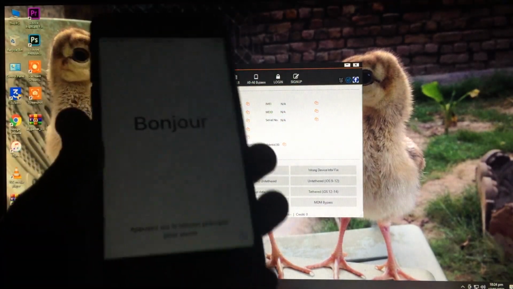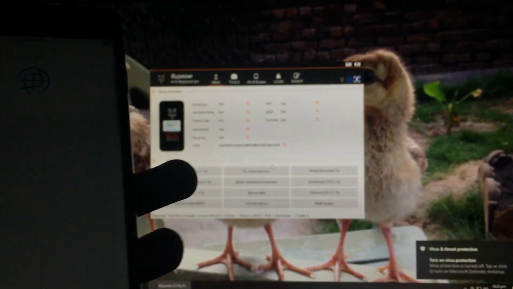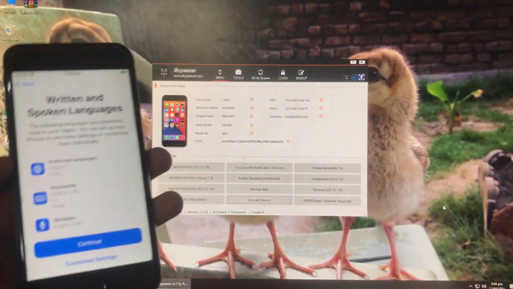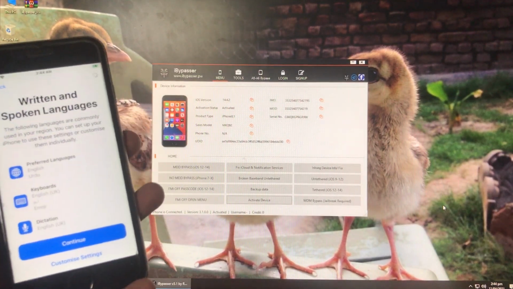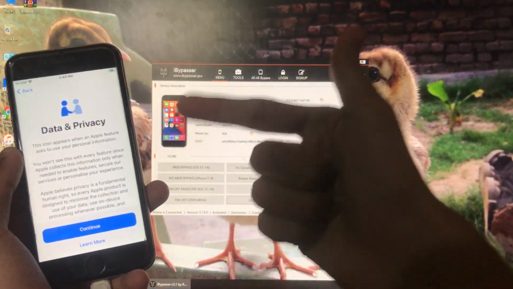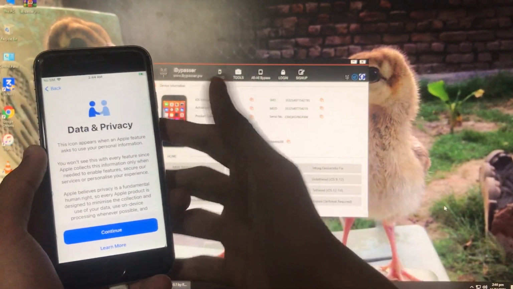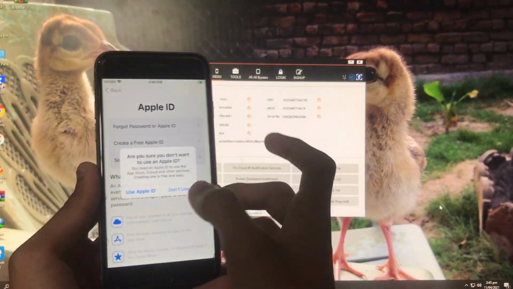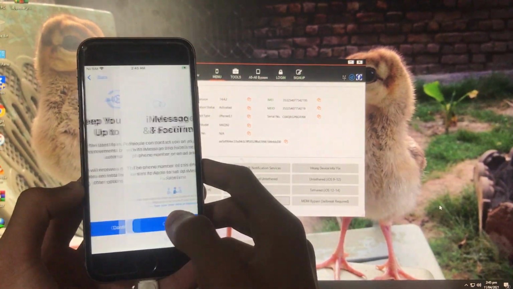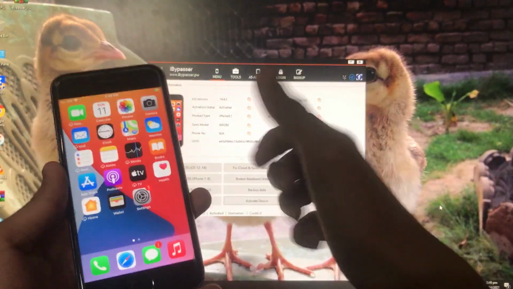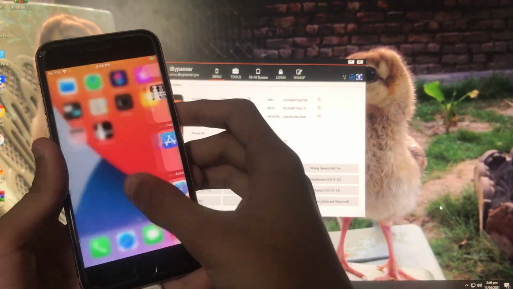So let me do some setups and I'm going to show you that it is completely unlocked. Set up manually, and here I'm going to click on continue. So as you can see, it is completely unlocked with everything fixed: SIM fix, notification fix, iCloud sign-in fix, on-off fix, and so on. Everything is going to work in it. Let's do some other setups and go to the home screen. As you can see, everything's working. We are on the home screen and it is completely unlocked.